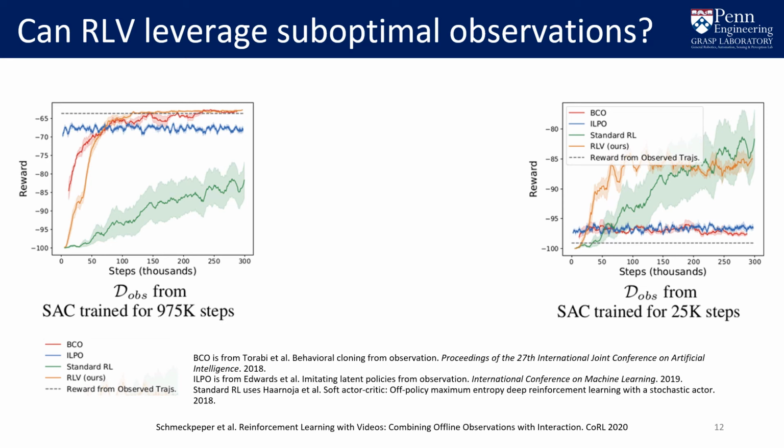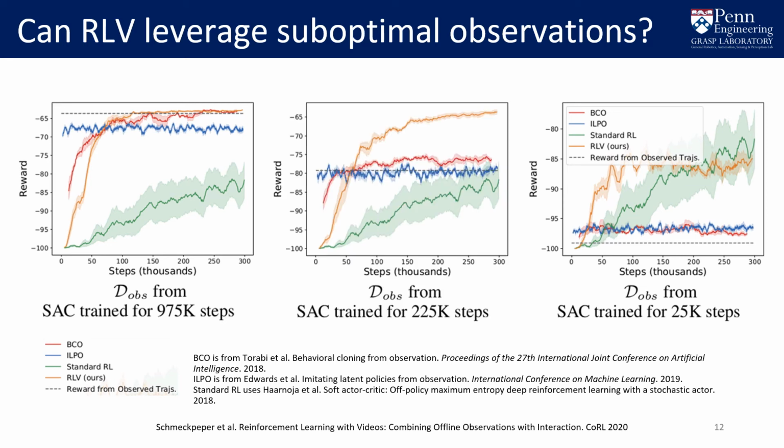Therefore, we consider the case where the observed policy is better than random, but still clearly suboptimal. In this case, our approach is able to learn much quicker and with many fewer samples than standard RL, while at the same time converging to the optimal reward.